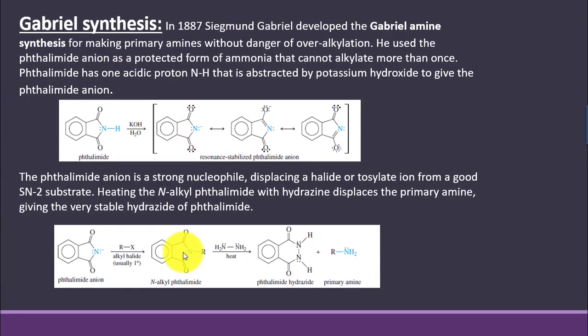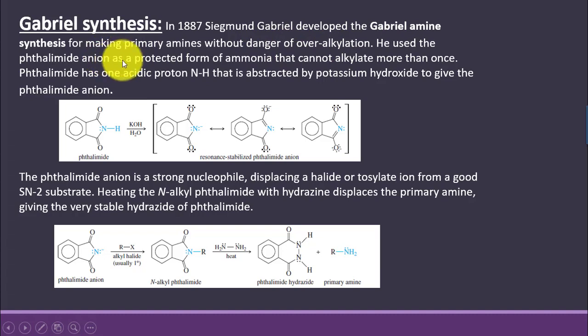Next method is Gabriel synthesis. Gabriel synthesis is also a method focused on the preparation of primary amine, and this is a more authentic method for the preparation of primary amine without the danger of over-alkylation. So here we say that in 1887, Sigmund Gabriel developed the Gabriel amine synthesis for making primary amine without the danger of over-alkylation.